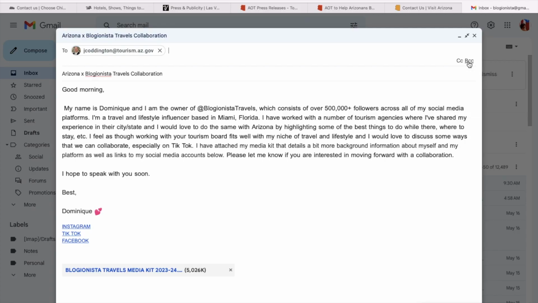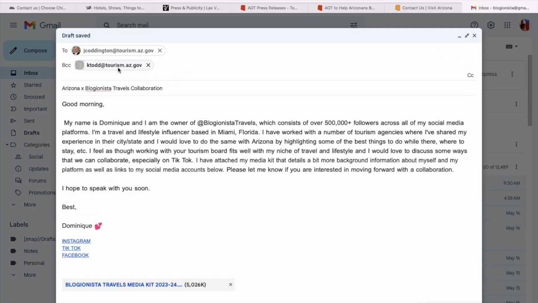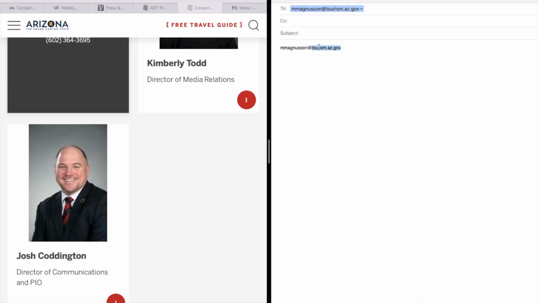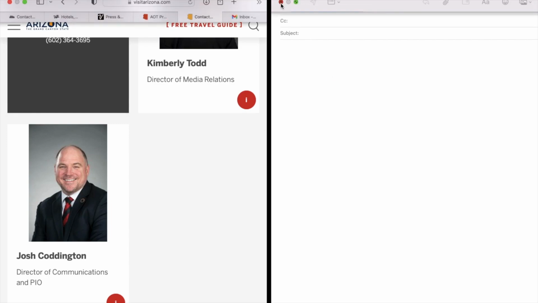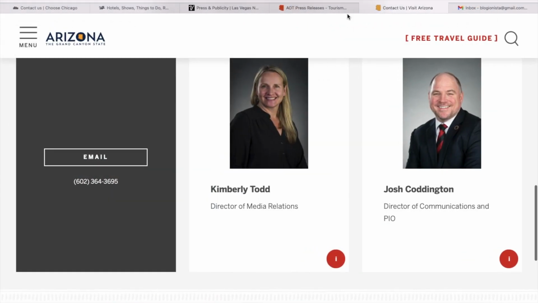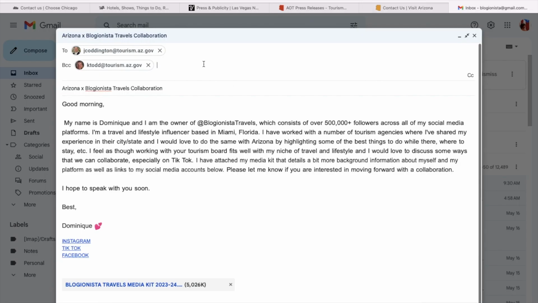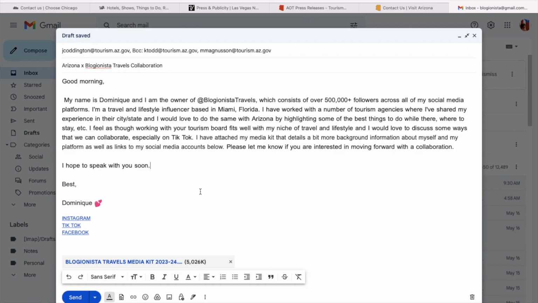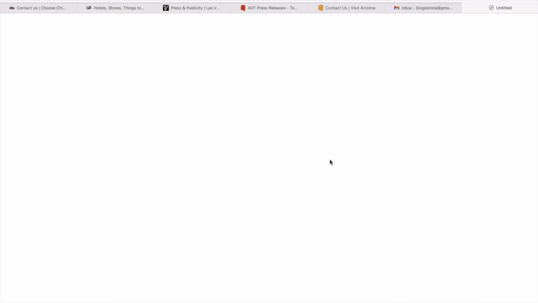What blind carbon copy means is that everyone in this email will be emailed the same thing, but they're not going to be able to see everyone else's email that's attached to this email. So it's going to be like they're receiving this email individually from you, even though you sent it to maybe 3, 4, or 5 different people that work for this particular company.